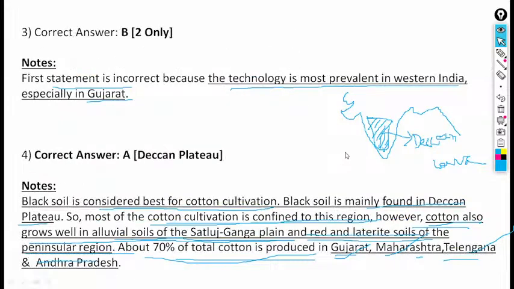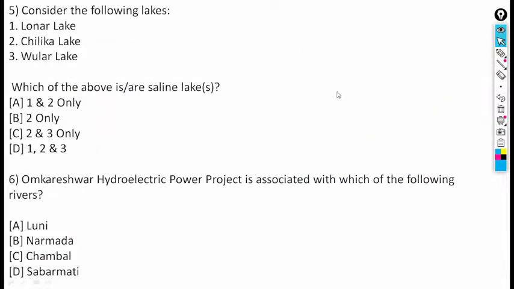Next we'll see. Consider the following lakes: Lonar Lake, Chilka Lake, and Ular Lake. Which of the lakes are saline lakes particularly? Chilka, Lonar, and Ular Lake, you can say. Ular Lake is a freshwater lake, so 3 is cancelled. Lonar, Chilka is also a brackish water lake, so it's cancelled.